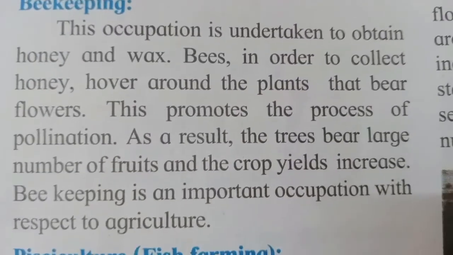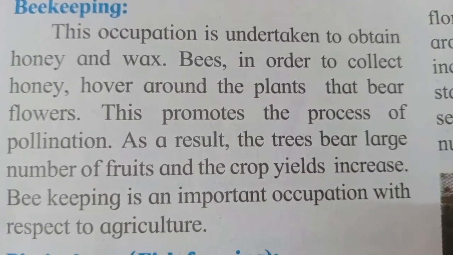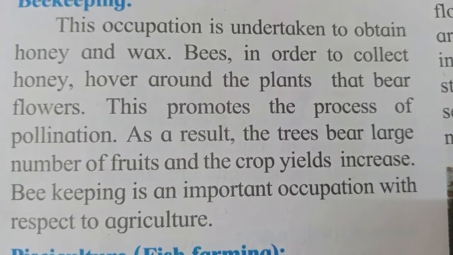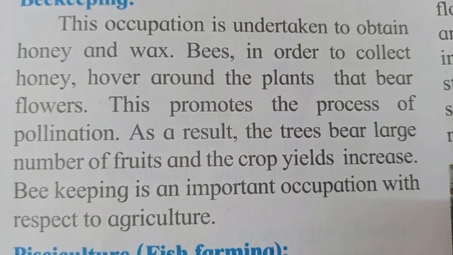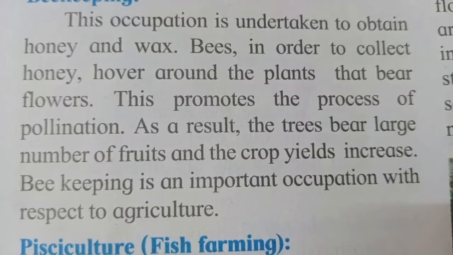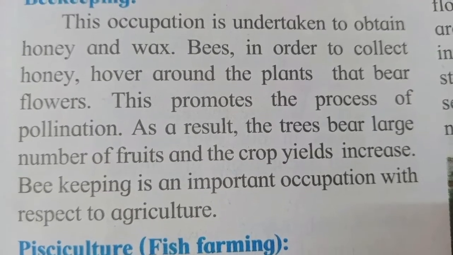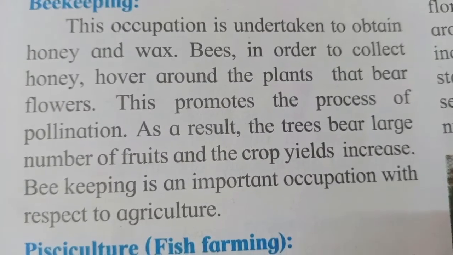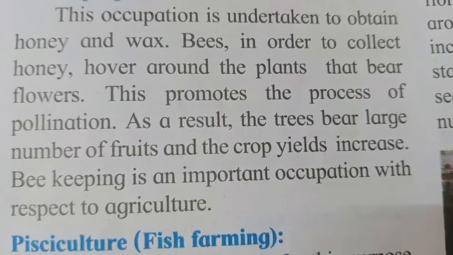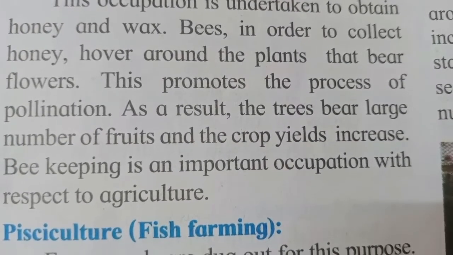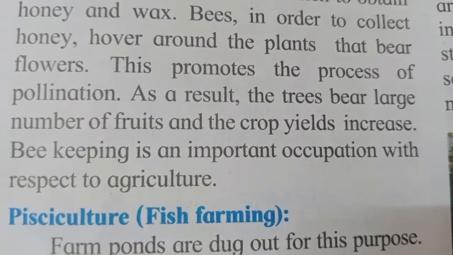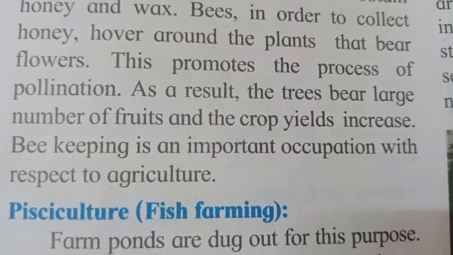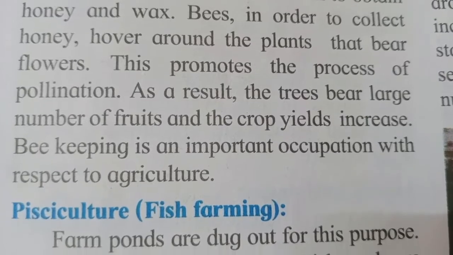The next is beekeeping. This occupation is undertaken to obtain honey and wax. Bees, in order to collect honey, hover around the plants that bear flowers. This promotes the process of pollination. Pollination is when bees go from one flower to another flower. Along with them, they carry some reproductive substance of the plants from one flower to another, and thus reproduction in the plants takes place. So that is known as pollination.